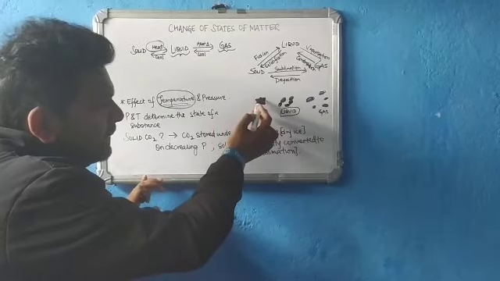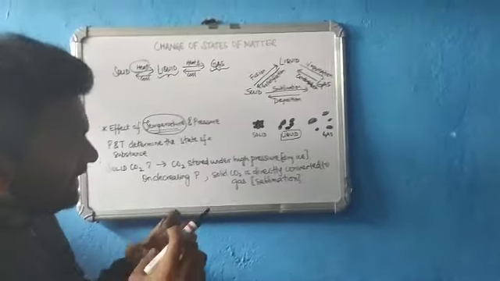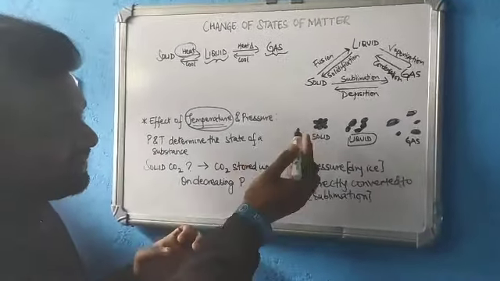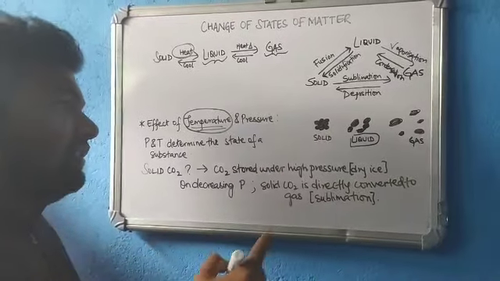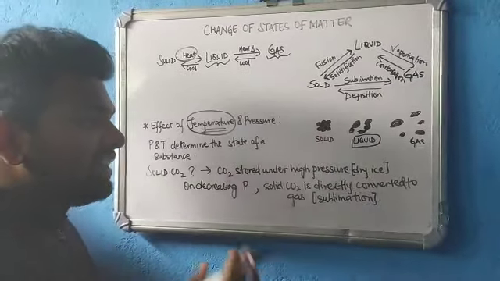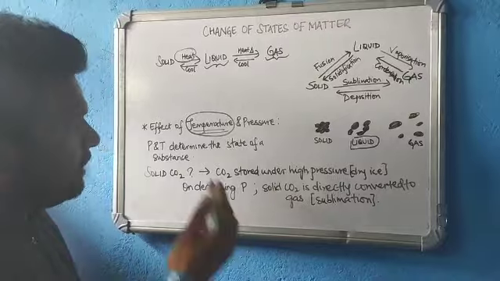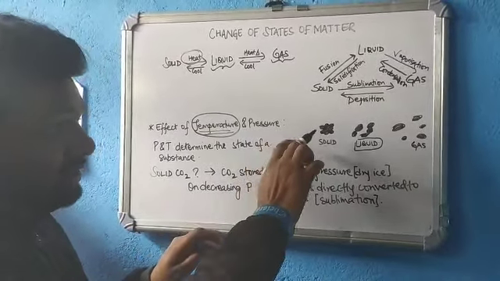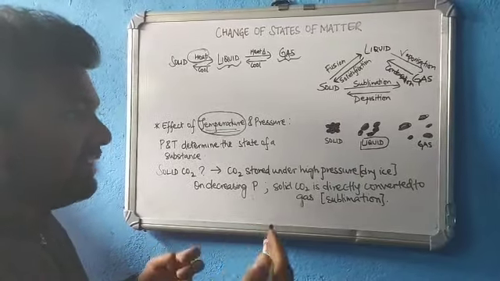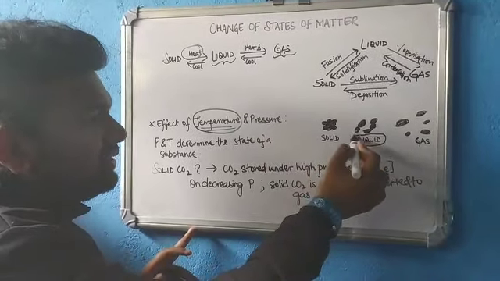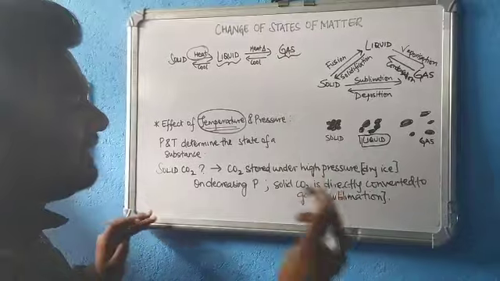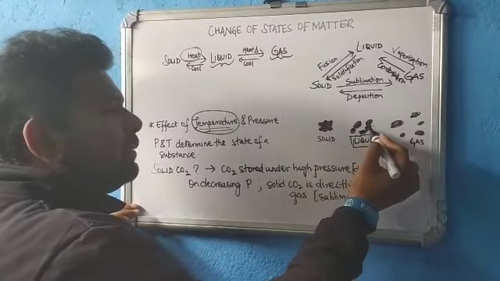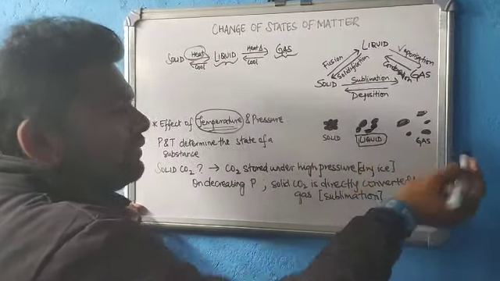So you can see those particles which are tightly packed, on increasing the temperature, acquire a greater kinetic energy as a result of the excitation of the particles. The interparticle distance increases, and it gets converted into a liquid. It's very simple, and the same concept can be applied when we are converting a liquid to a gas.